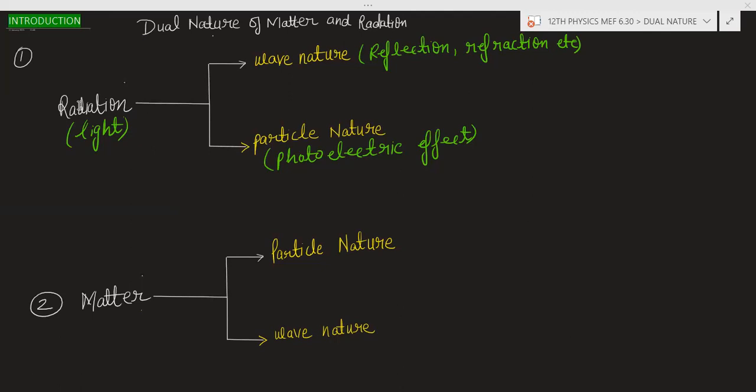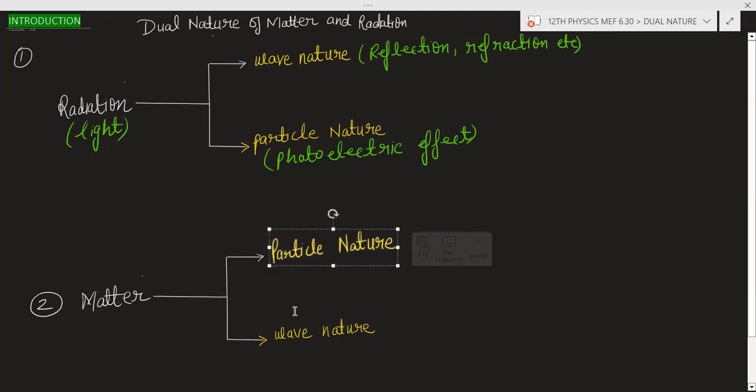So basically, this is the radiation. Radiation has dual nature, wave nature as well as particle nature. Matter also has dual nature, particle nature as well as wave nature. So this radiation is basically light. Light shows reflection and refraction, and reflection and refraction are phenomena of waves. That is why we say radiation shows wave nature. And light also shows the photoelectric effect. The photoelectric effect explains the particle nature of light. So take the screenshot.